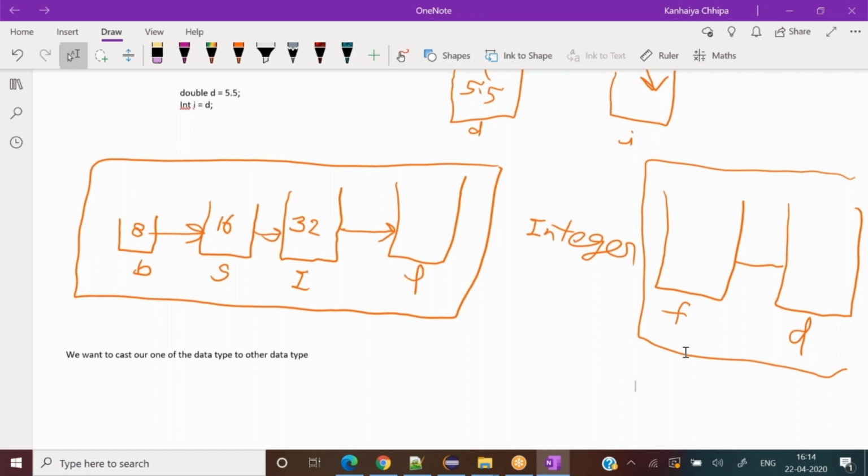So for us to convert from one data type to another data type, there has to be some relation.